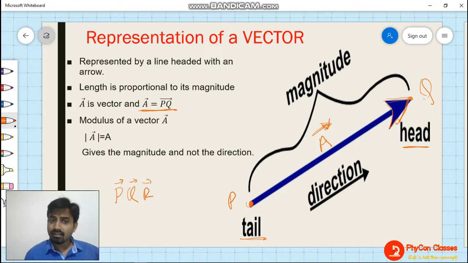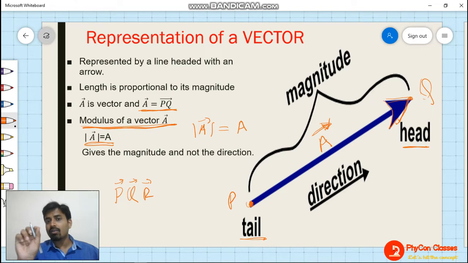Clear? Now to represent only the magnitude, there is a way, and this is called the modulus of a vector. Modulus of a vector is represented as mod of vector A, and that will be equal to A. So either you can write mod of vector A, which represents the magnitude of the vector, or you can write only A, that also represents the magnitude of a vector. So magnitude can be represented either with the mod sign or directly with the letter.